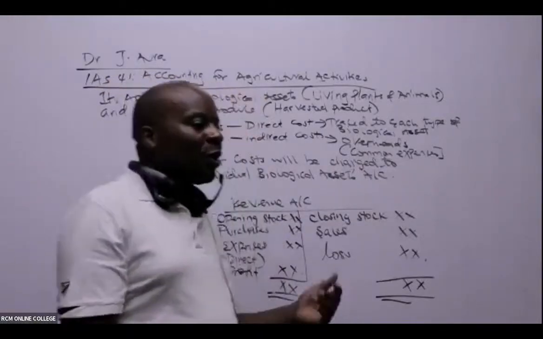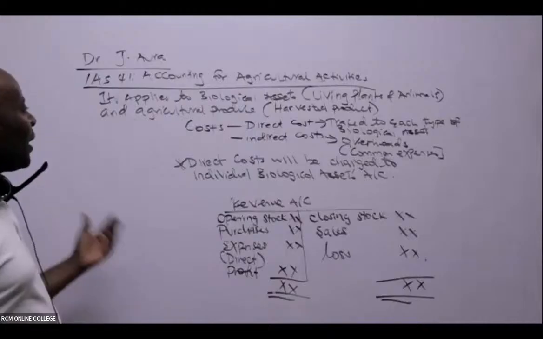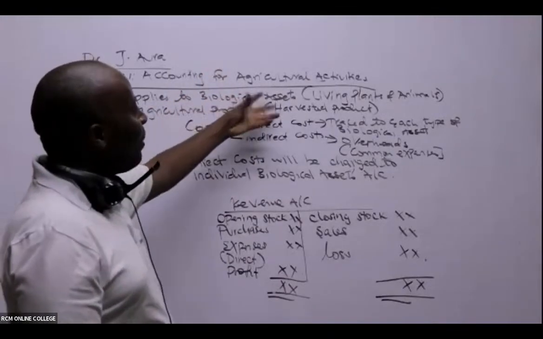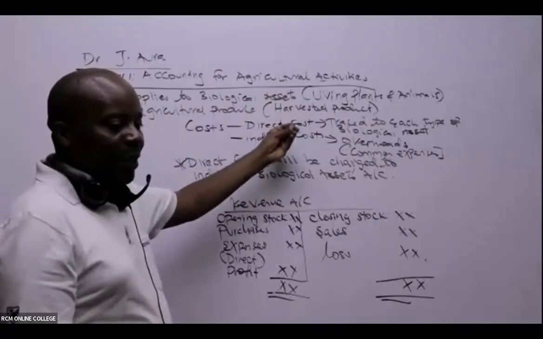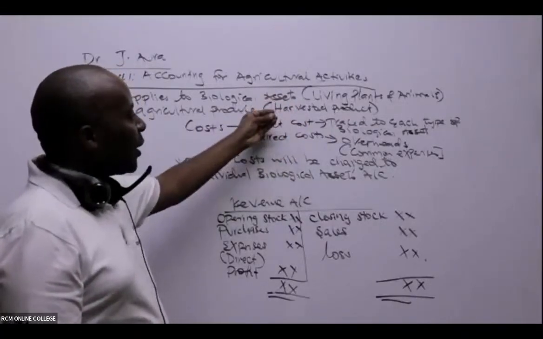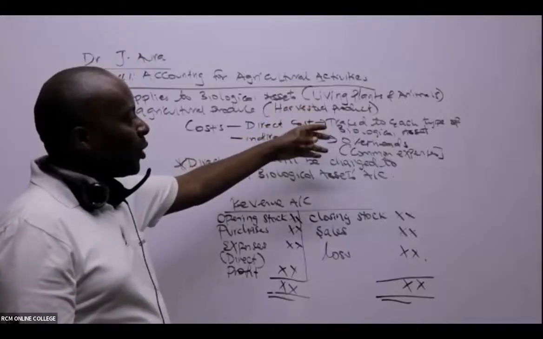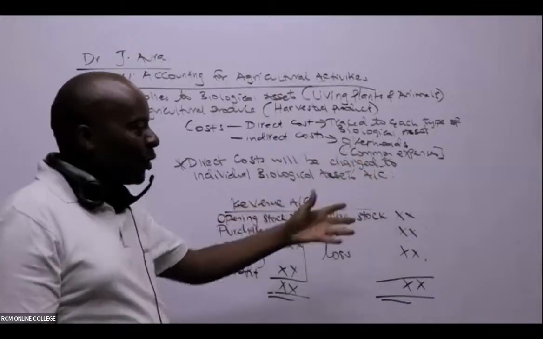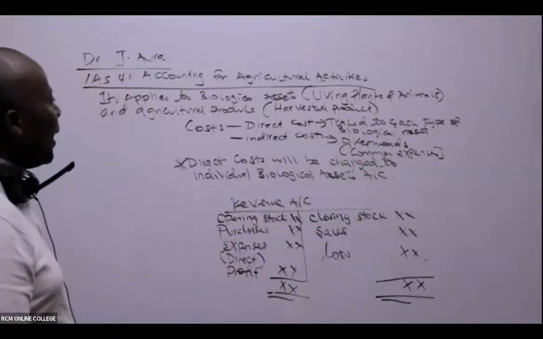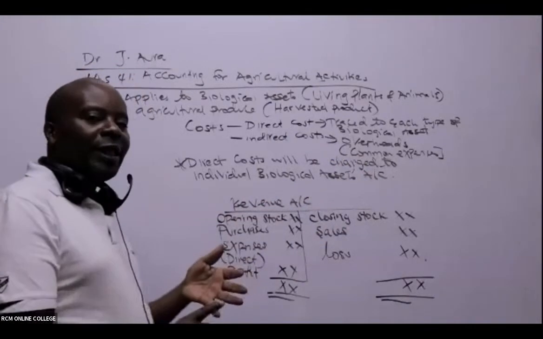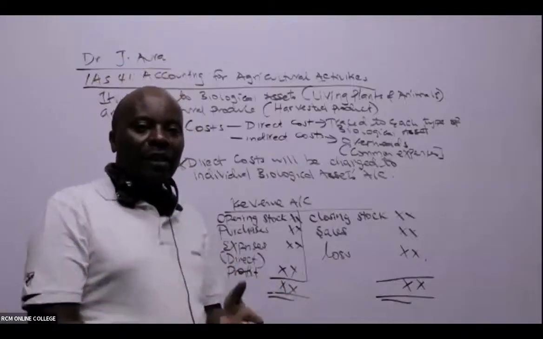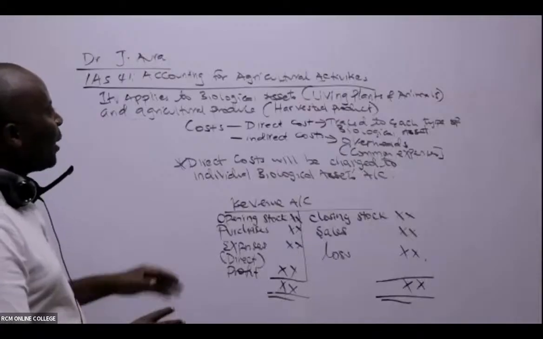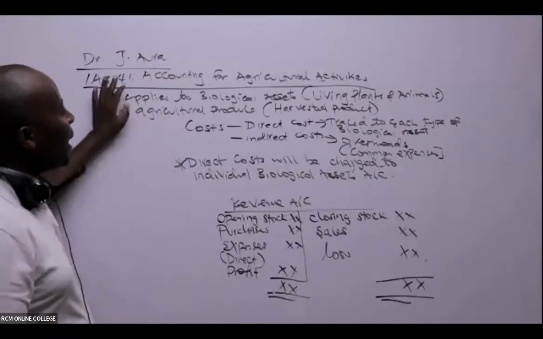All right. So today we are looking at IAS 41. And I've just said here that IAS 41 applies to all living, what we're calling here biological assets. Biological assets to us are living plants and animals, the zoology and botany, if you remember those things. And any agricultural produce, like for example maize and milk, all that produce that we get from our biological assets, we shall be accounting for under IAS 41.